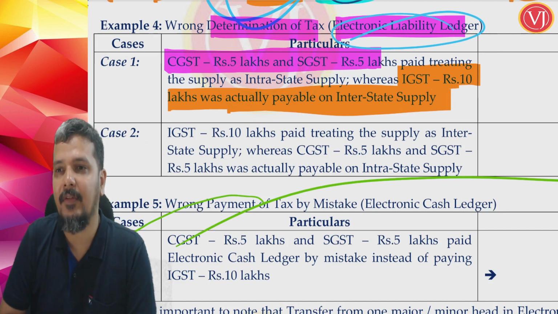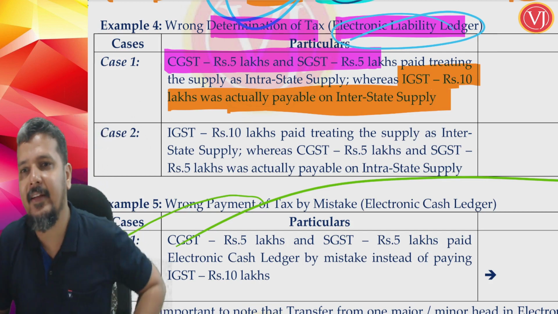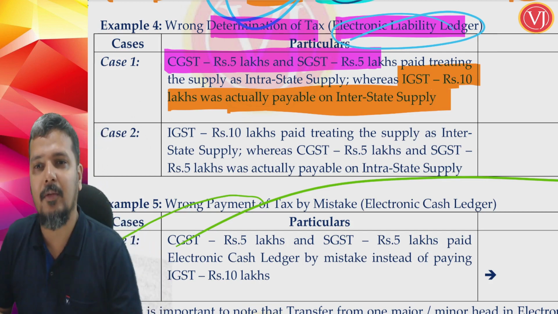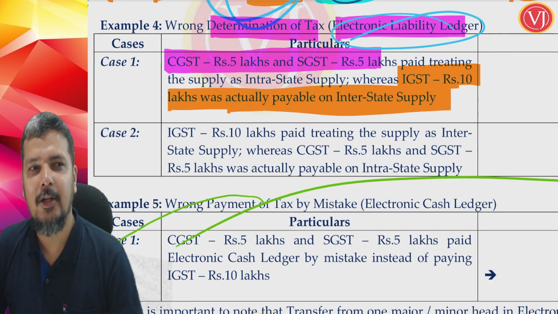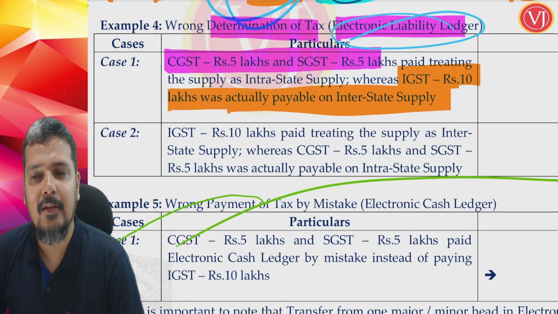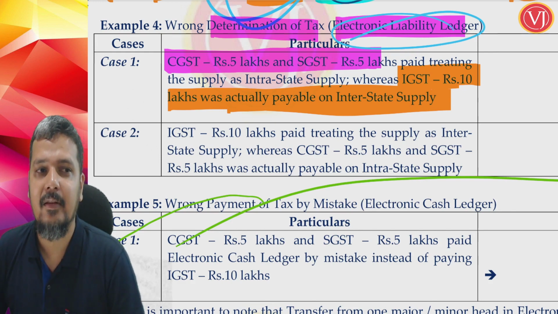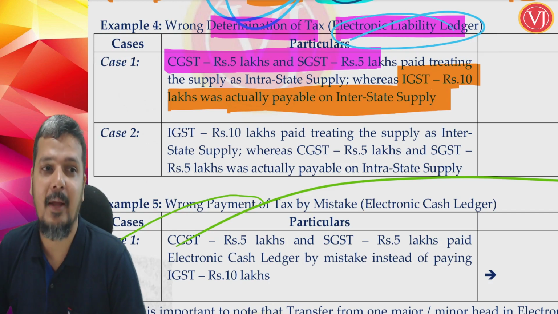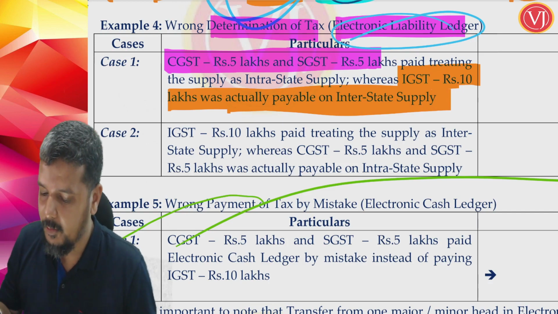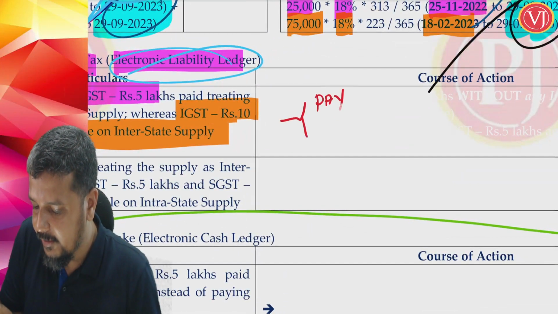Wrong determination of liability. Later point of time I am called. Supposing, I will give a practical example. Supposing I supply to a special economic zone. It should always be IGST. I thought it to be CGST, SGST, so my liability itself I put as CGST, SGST. Later point of time my consultant said that no, it should have been IGST. Now, two-step process. What should I do? I should first pay the correct liability,